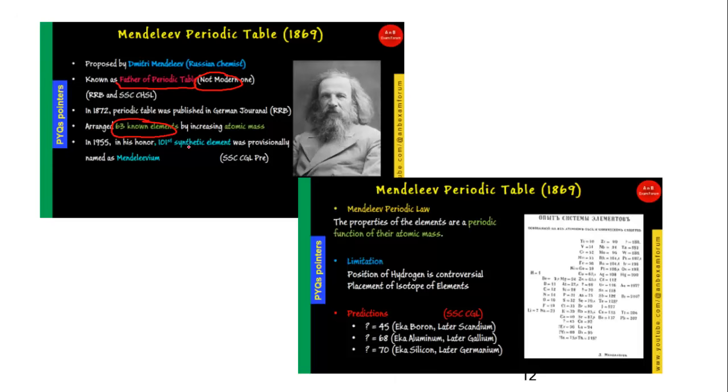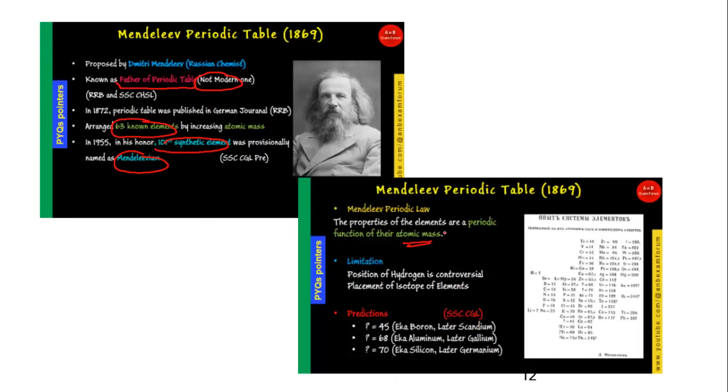And in 1955, the 101st synthetic element was named after him, that is Mendeleevium. Okay, so our 105th synthetic element was named as Mendeleevium. Okay, Mendeleevium. So the law says that properties of the elements are a periodic function of the atomic mass.